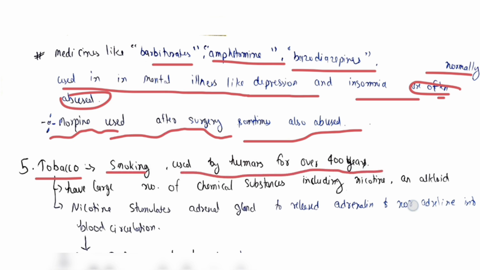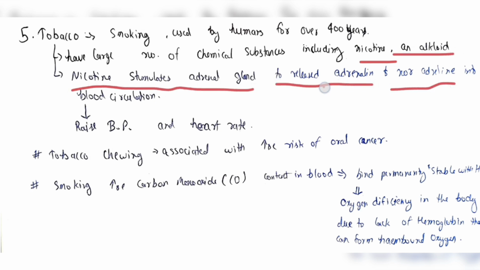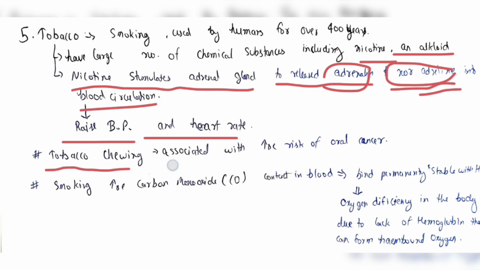by humans for over 400 years according to NCERT, and has a large number of chemical substances like nicotine and alkaloids. Nicotine stimulates the adrenal gland to release adrenaline and noradrenaline, also known as epinephrine and norepinephrine, into the blood circulation, which raises blood pressure and heart rate. Tobacco chewing is carcinogenic, meaning it is associated with an increased rate of oral cancer.